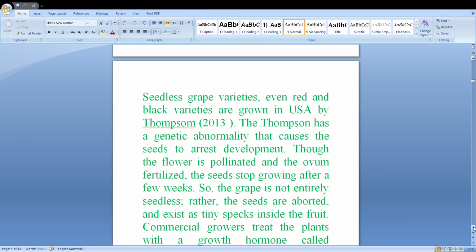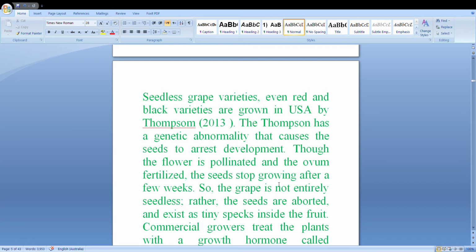Now you can also see seedless grapes in the market. Seedless grapes, even red and black varieties, are grown in the USA from Thompson's. The Thompson's has a genetic abnormality that causes the seeds to arrest their development, though the flower is pollinated and the ovum fertilized.